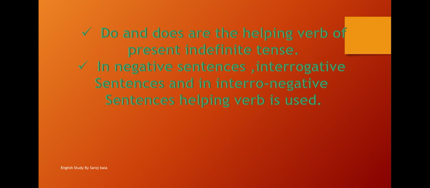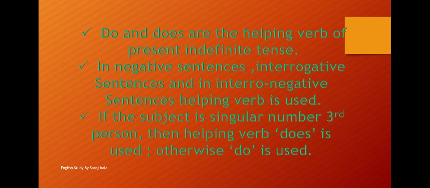In positive or affirmative sentences, helping verb is not used. If the subject is singular number third person, then helping verb does is used, otherwise do is used. Okay students, these are some points to be remembered for present indefinite tense.